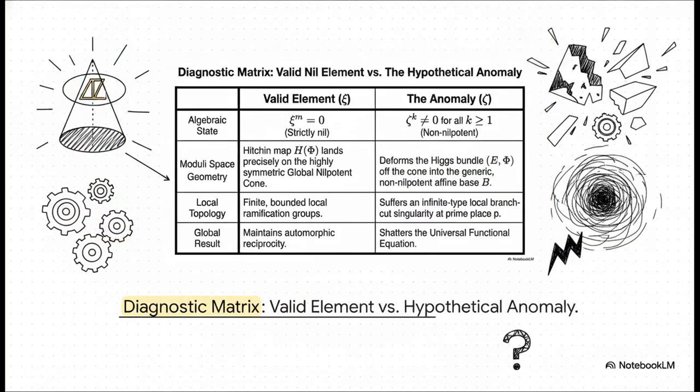And this diagnostic matrix really lays out the exact stakes of the game. On the left side, a valid nil element lands perfectly on the symmetric global nilpotent cone. But take a look at the right. This is our hypothetical counterexample, the anomaly we'll call zeta. If Köthe's conjecture were somehow false, zeta literally deforms the geometry right off the cone and completely shatters the universal functional equation. It's mathematically catastrophic.